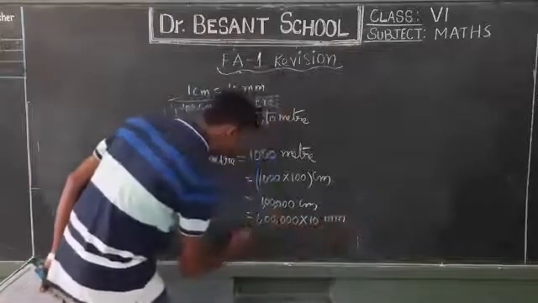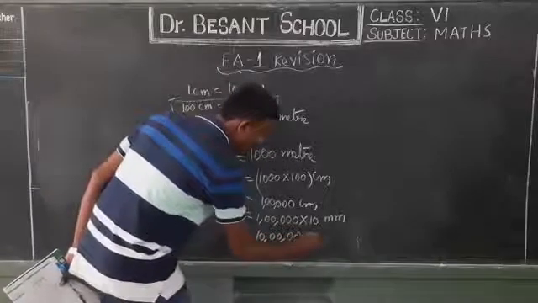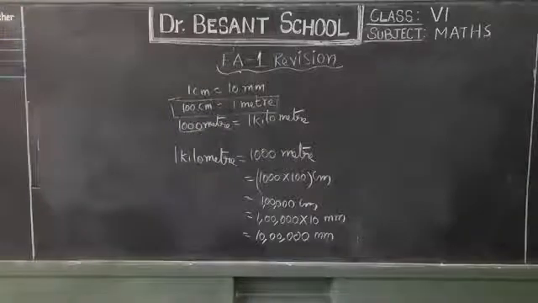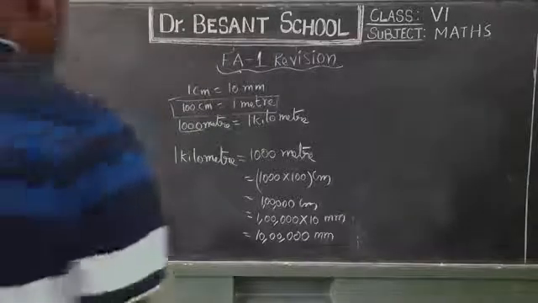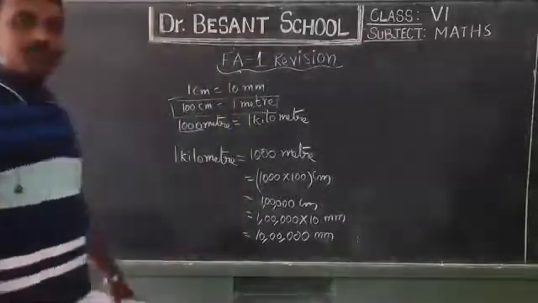10 millimeters. Okay, my dear students, that's all about length expressed in millimeters. So that's all about the 1 kilometer portion. 1 kilometer is equal to 10 lakh millimeters.